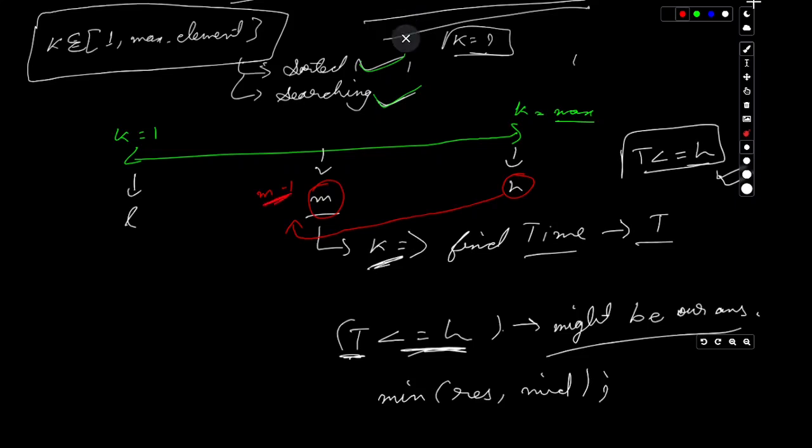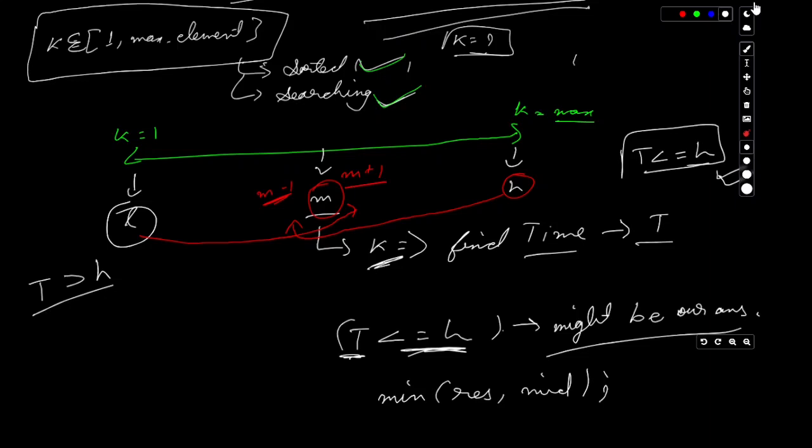And if at a particular mid value the time that we have calculated is greater than the allowed hours, that means no value before mid can be our answer. So we'll take our low pointer and point it towards mid plus 1. Okay, that is fine. This is everything that we'll be doing.